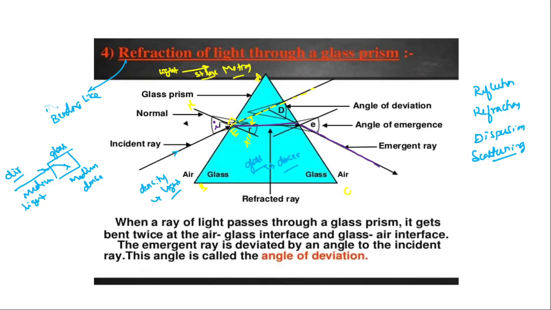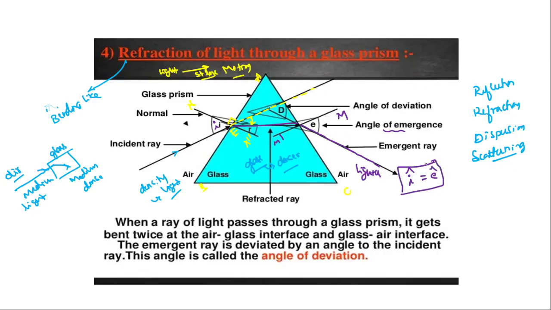When it comes out from the prism, due to the change in medium, from denser to lighter medium, the bending of light takes place away from the normal. Imagine this is M and M dash. So it will move away from this normal. This angle we call the angle of emergence. Always remember this point: the angle of incidence is equal to the angle of emergence. You should know this.